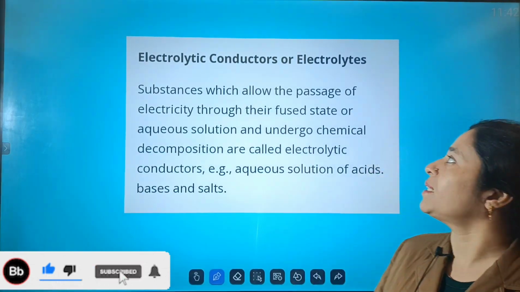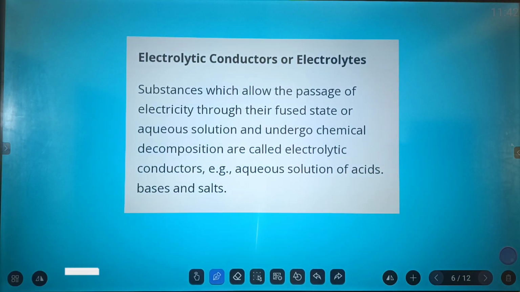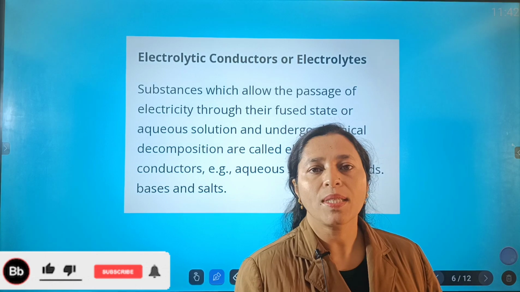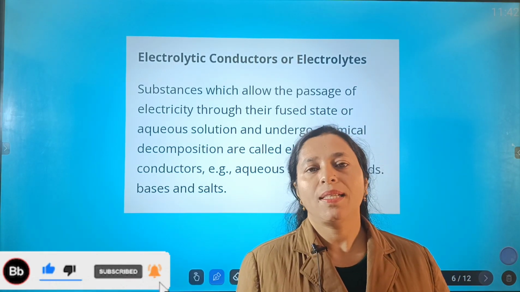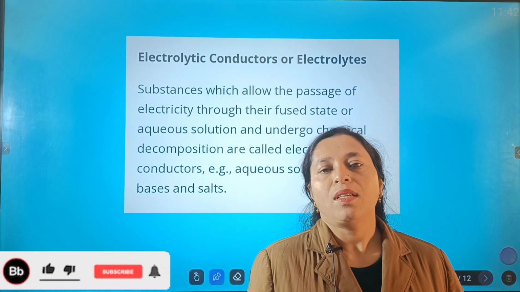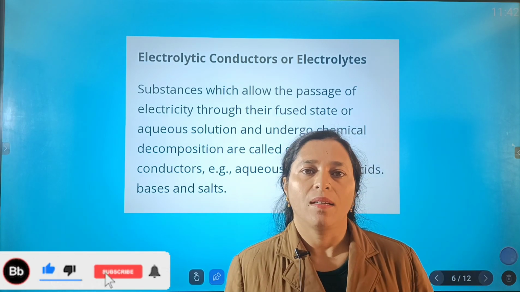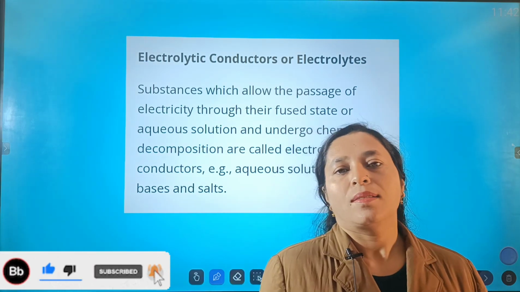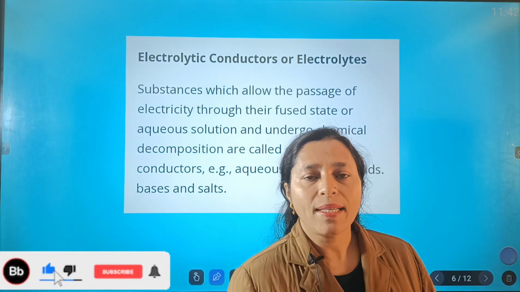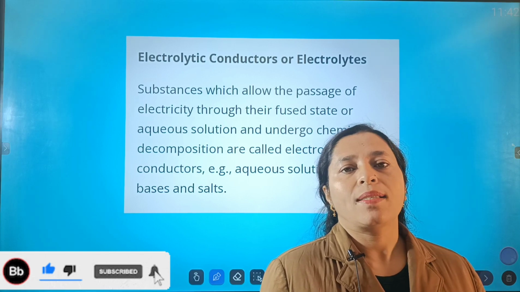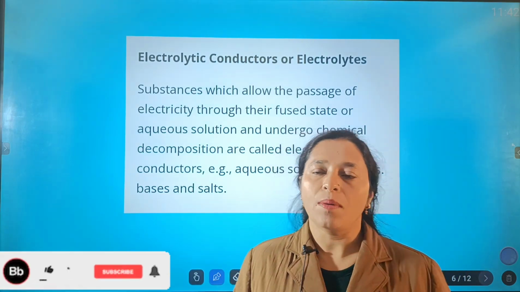Next is electrolytic conductors or electrolytes. Now, what are electrolytes? Students, you must know about common salt, that is table salt. It does not conduct electricity in the solid state. When you dissolve that sodium chloride in water, it becomes an electrolyte. So electrolytes start functioning as soon as they are converted into an aqueous form.